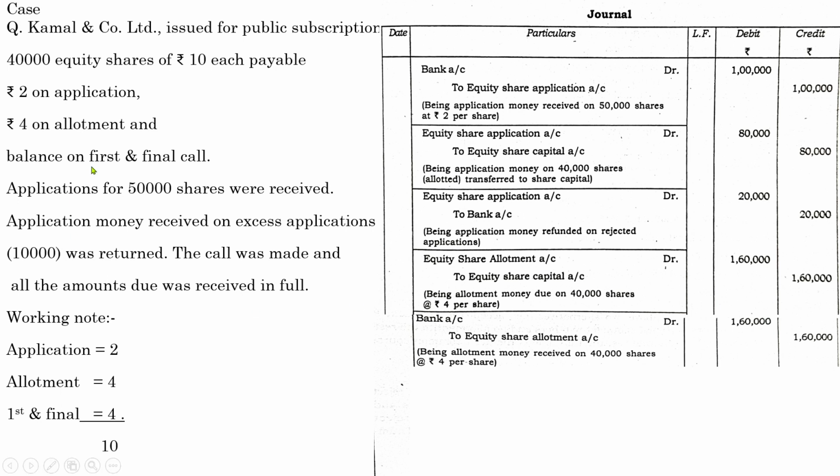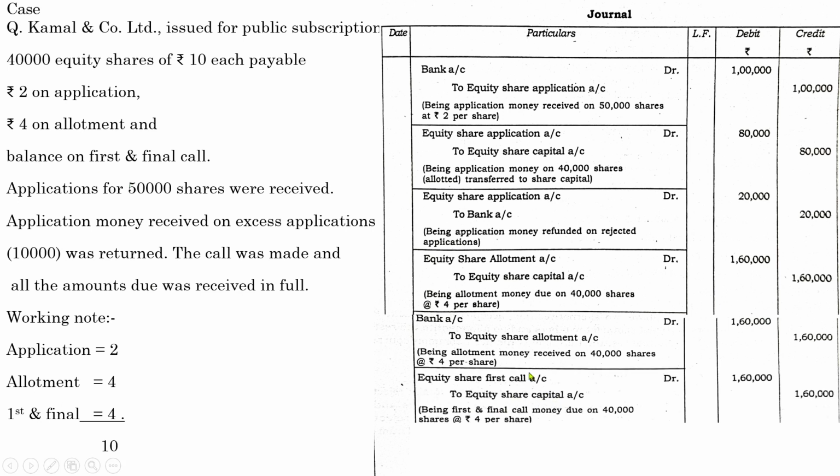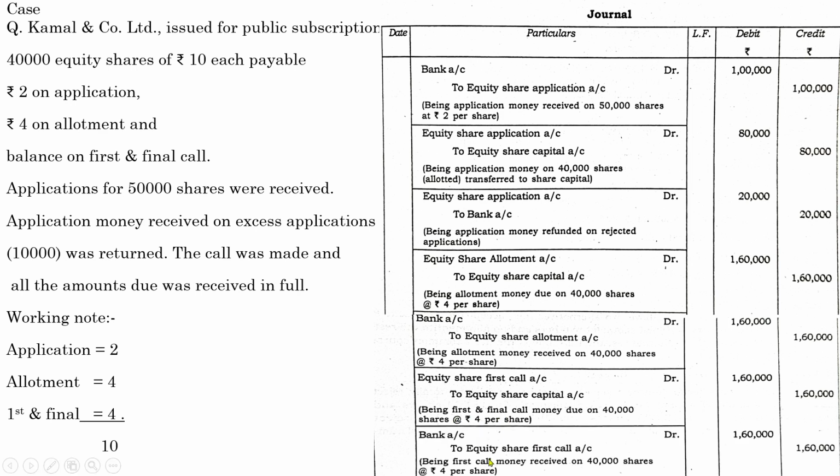So first and final call, the entry will be equity share first and final call account up to equity share capital. Total number of shares is 40,000. 40,000 into value of first and final call is 4. Again 1,60,000. Pass the necessary due entry, and the narration. After that, let us go to the final entry, payment entry. Bank account up to equity share first and final call. Amount is the same. Since there are no adjustments with regard to that, pass the necessary narration. So these are the entries with regard to that.